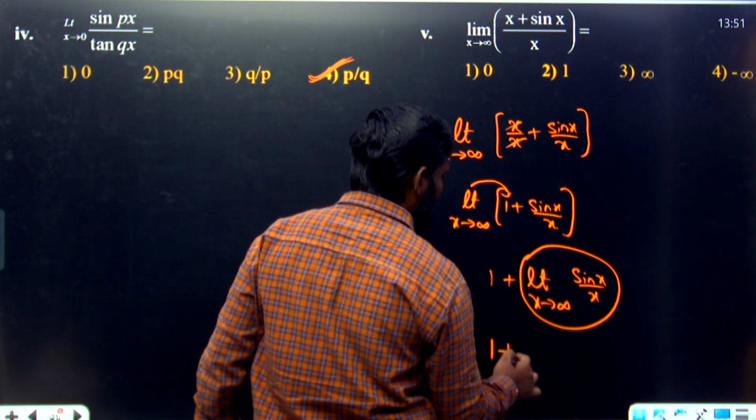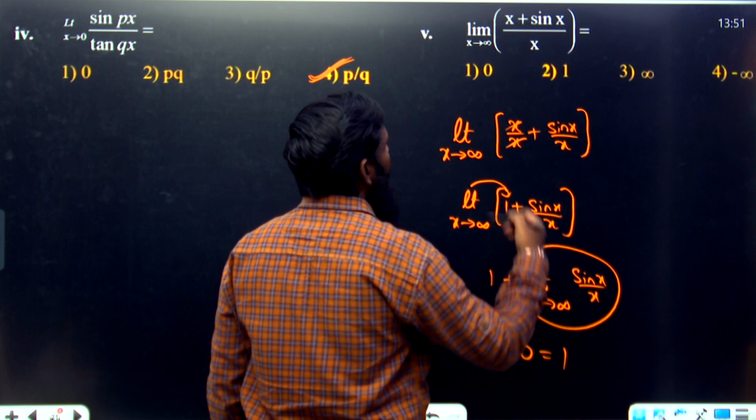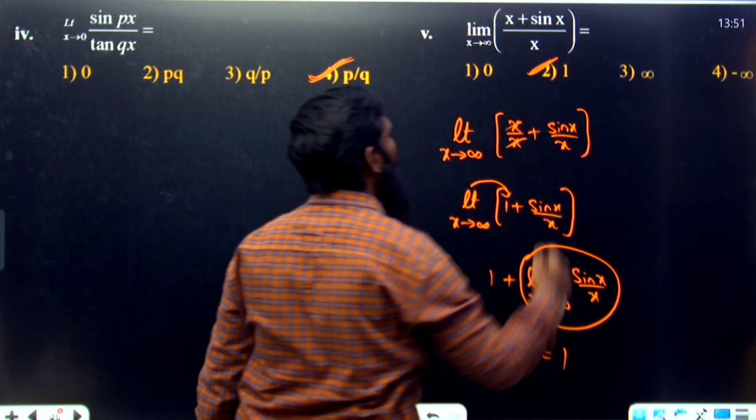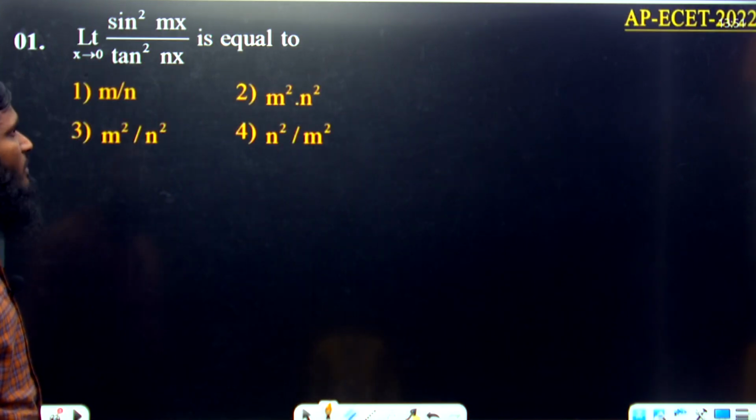So now what can we write over here? 1 plus 0 is equal to 1. So 1 means let us go with option number 2. Now let us go with the next question.